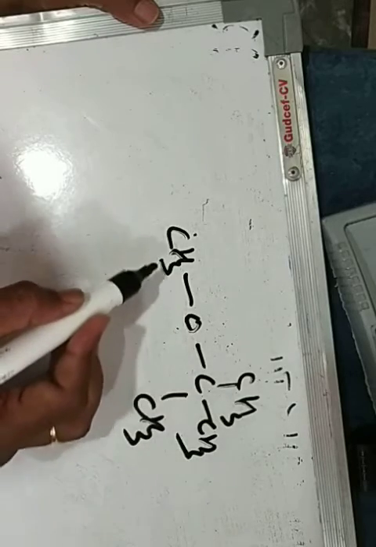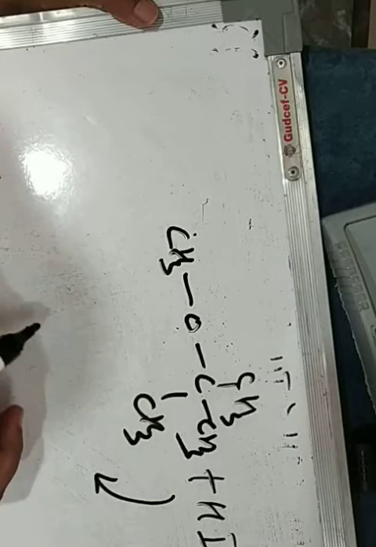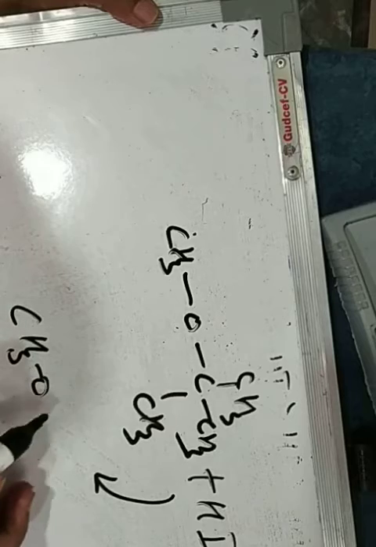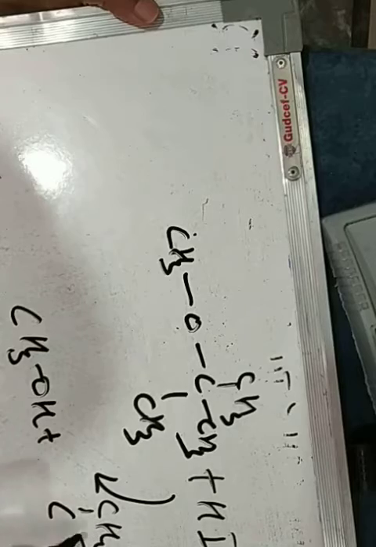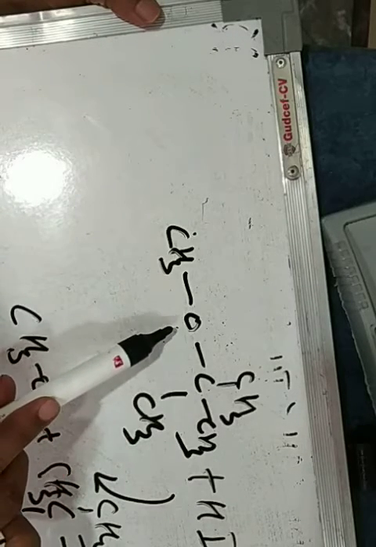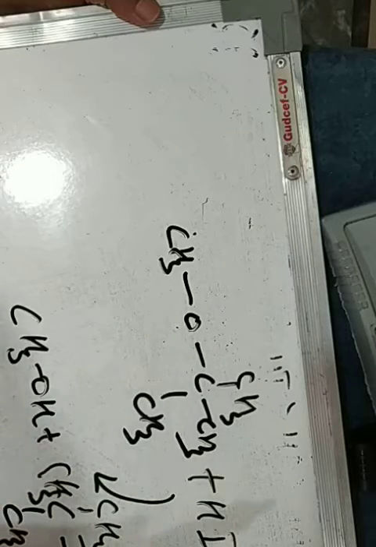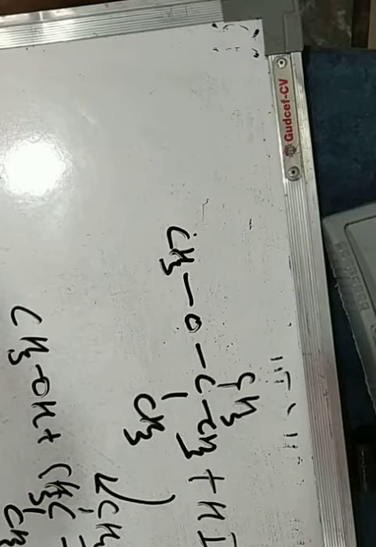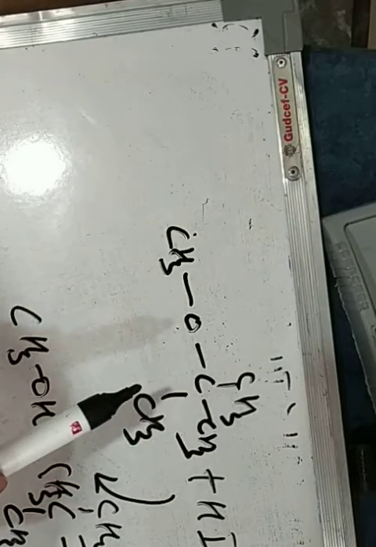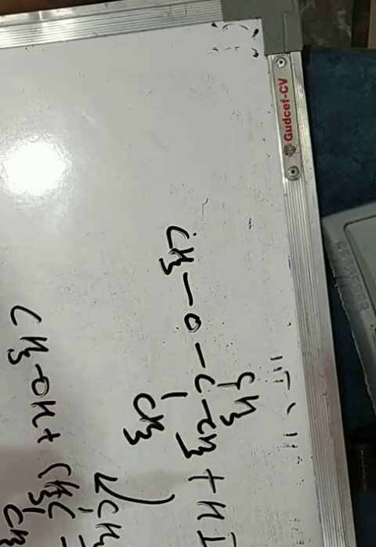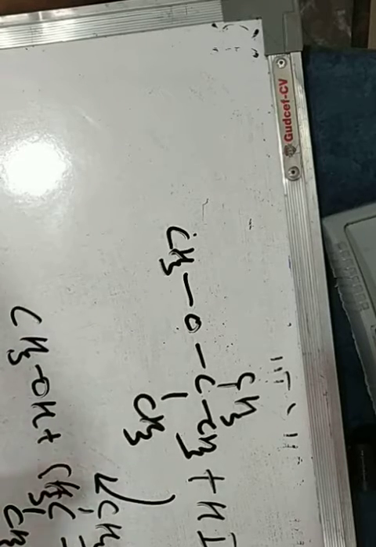This means tertiary butyl methyl ether on reacting with HI in cold condition gives methyl alcohol and tertiary butyl iodide. Here, when a secondary or tertiary carbon is attached to oxygen, the reaction follows the SN1 mechanism, and where a primary carbon is attached to oxygen, the SN2 mechanism is followed.